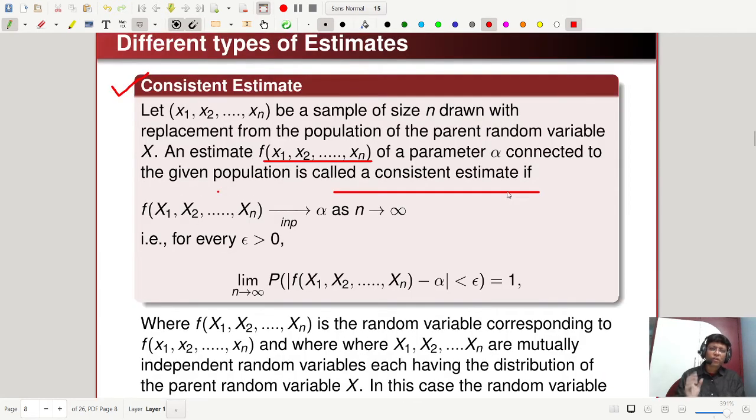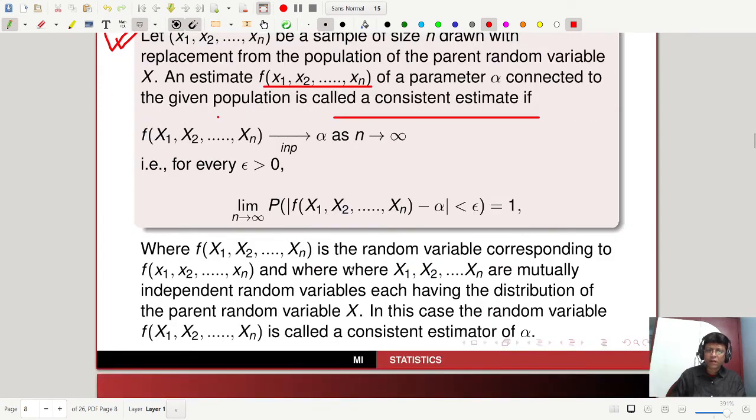So if you want to define the consistent estimate, this is your definition. But in this definition, the main concept is convergence in probability. So before that, you have to take care of your concept of convergence in probability. And that concept lies behind the consistent estimate. So f of x1, x2, xn tends to alpha in p as n goes to infinity.